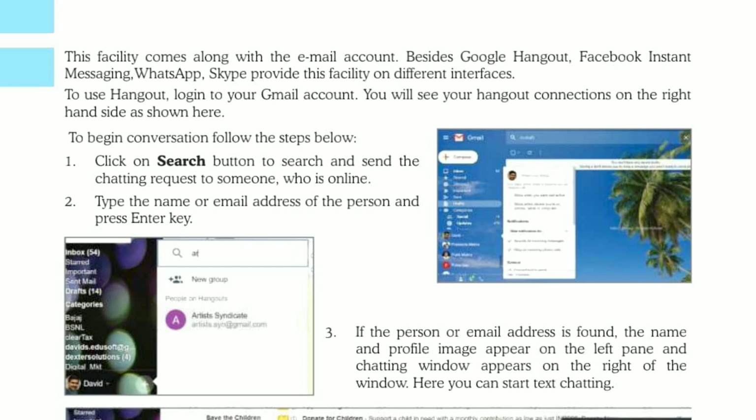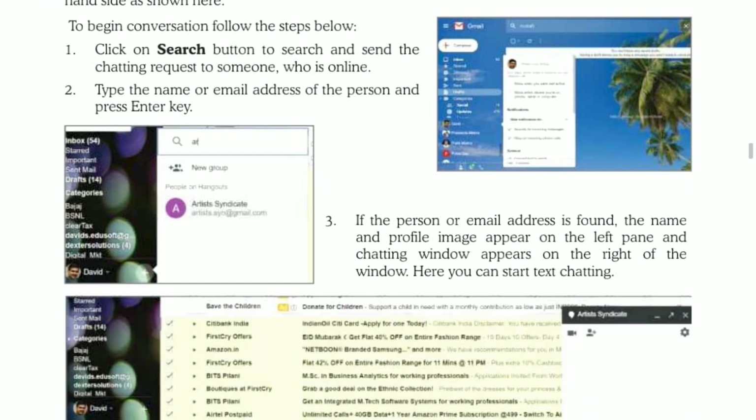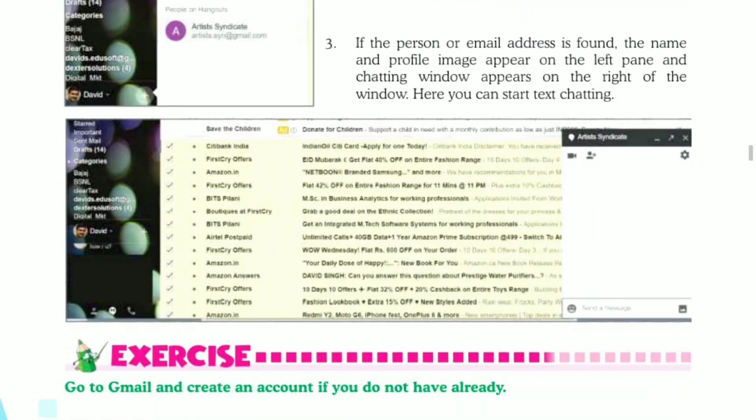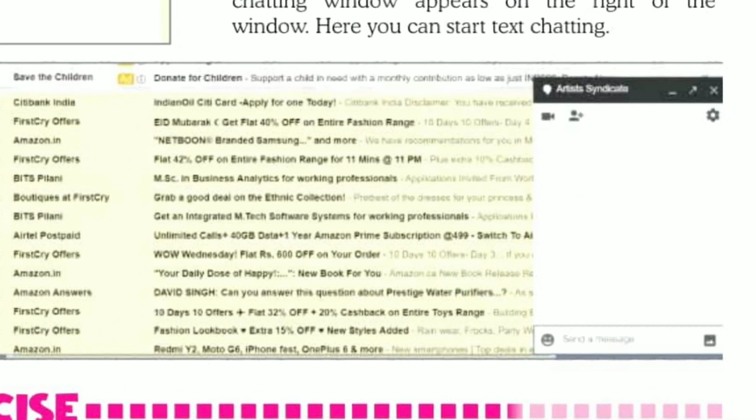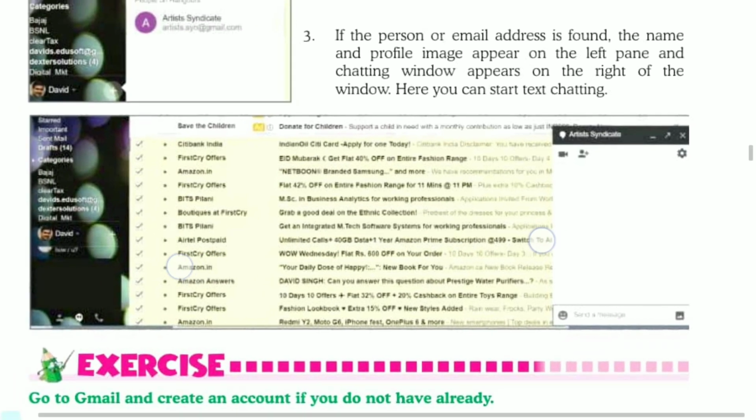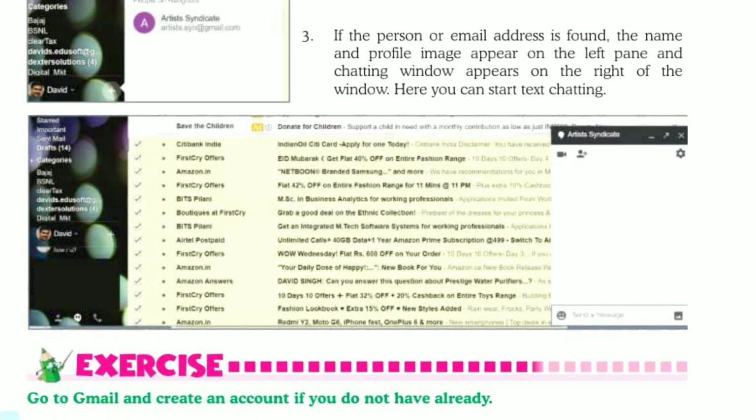If the person is found, the name and profile image appear on the left pane and chatting window appears on the right of the window, as you can also see in this screen. Now we can start chatting by typing text here.